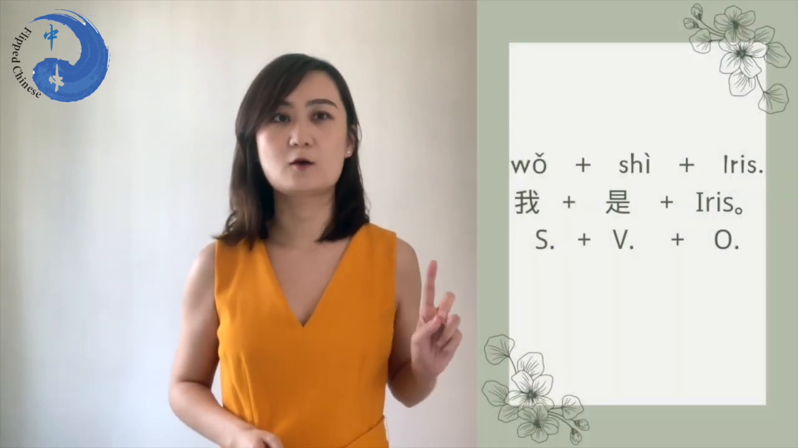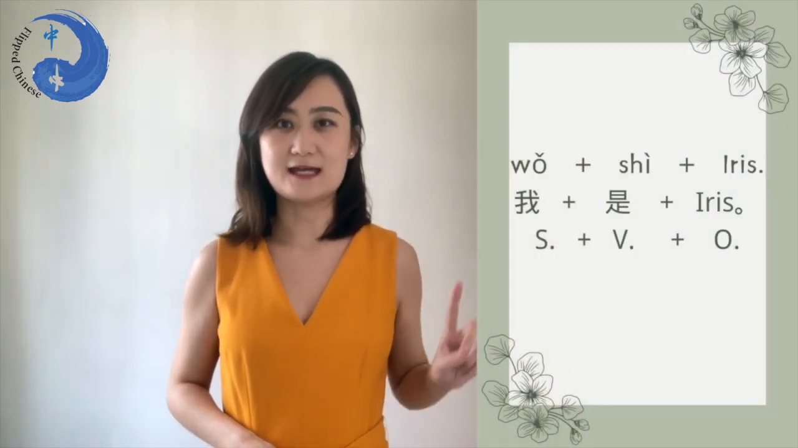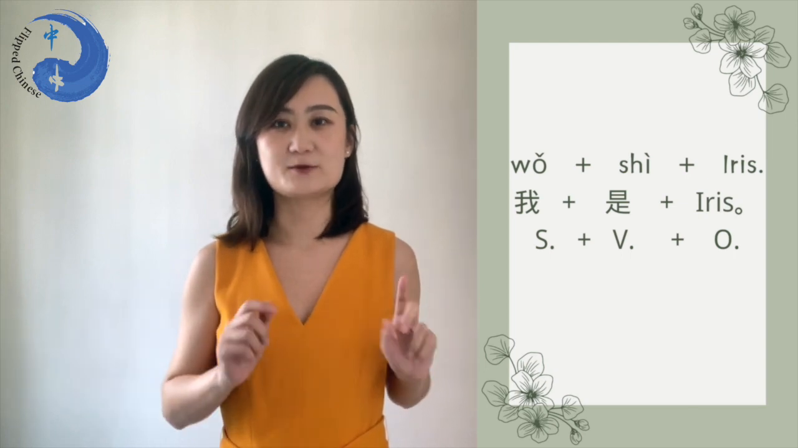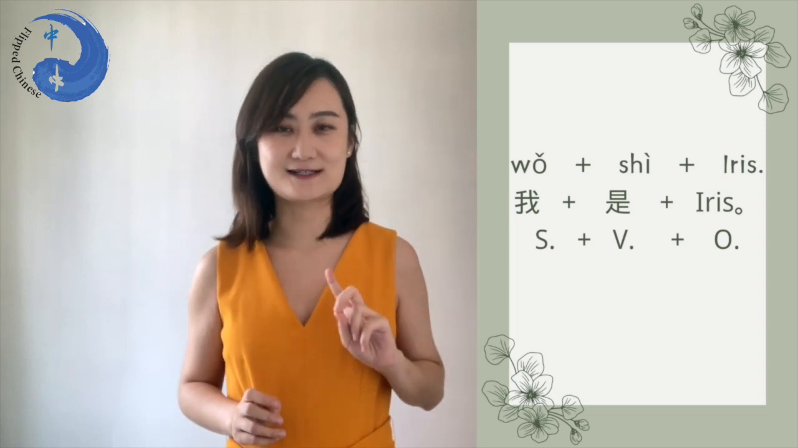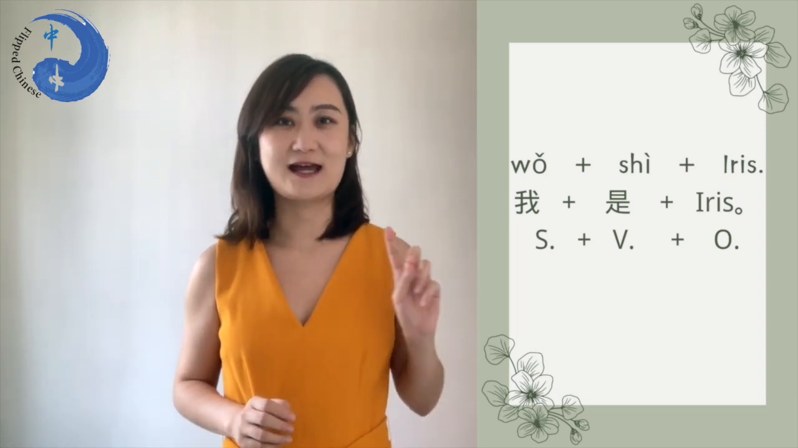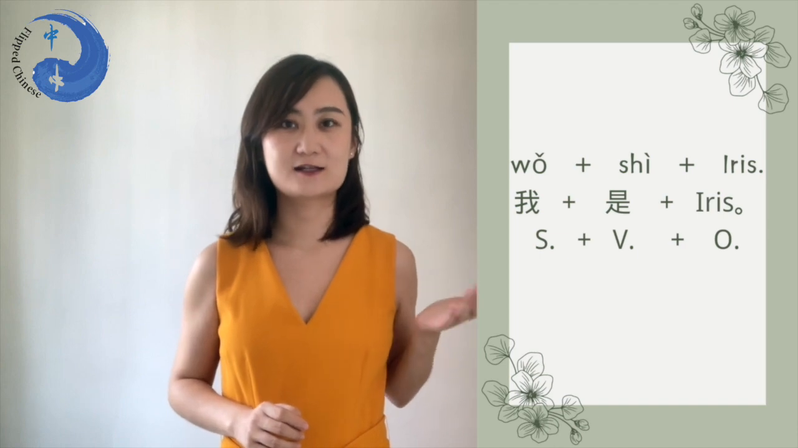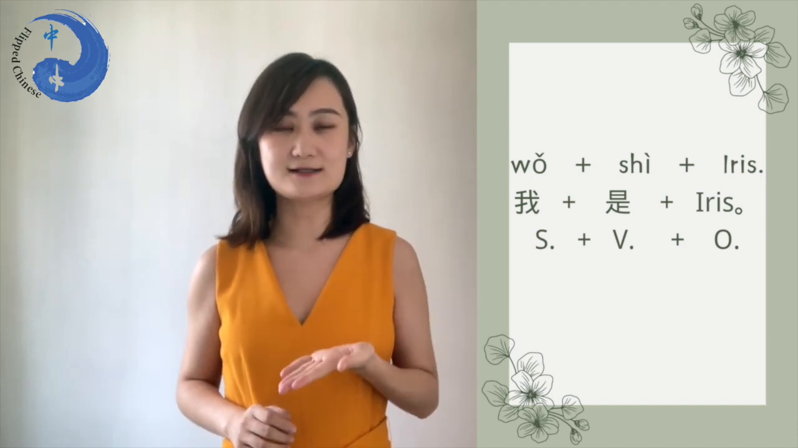The basic chain sentence is made of subject, verb, and object. And sometimes the object can be omitted. For example, if I want to introduce myself, I would say, I am Iris, right? So, to put this sentence, the subject, I, 我, and the verb is 是, and object. So, the whole sentence will be 我是 Iris. 我 subject, 是 verb, and Iris object.